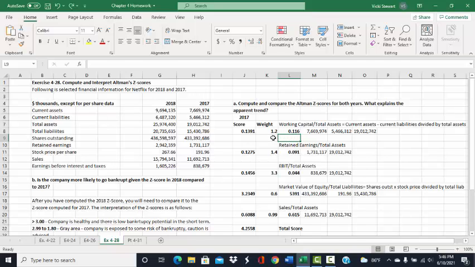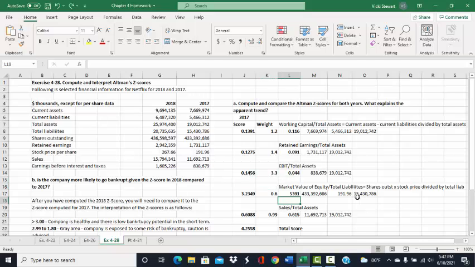Altman then gave weights to the different ratios. So you multiply the ratio by the weight to get the score. The second ratio is retained earnings to total assets. So you get that ratio, multiplied by the weight to get the score. The next one is earnings before interest and taxes divided by total assets. Again, we got the ratio, the weight, and the score.